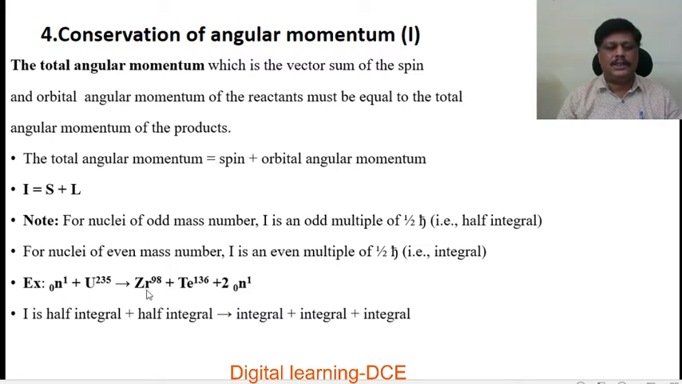So in this reaction, the conservation of angular momentum is also conserved because half integral plus half integral gives rise to integral. Here integral plus integral plus integral, so integral. So LHS is equal to RHS. Hence, angular momentum is also conserved in nuclear reactions.